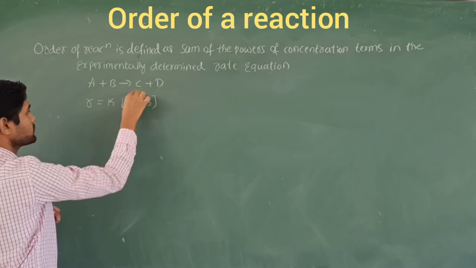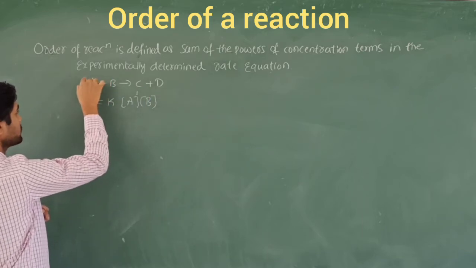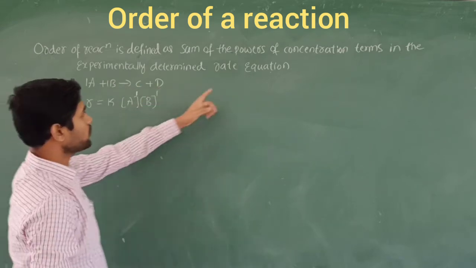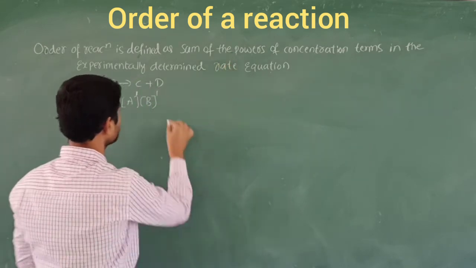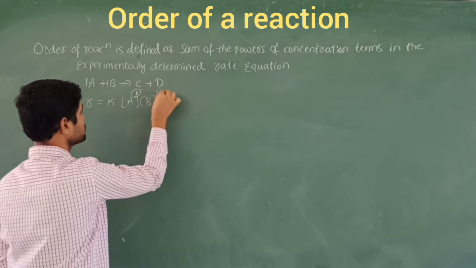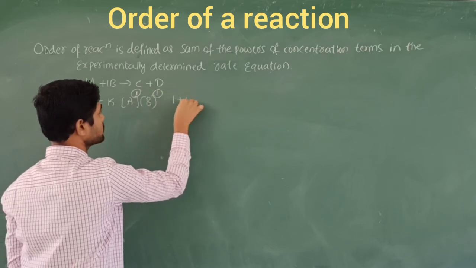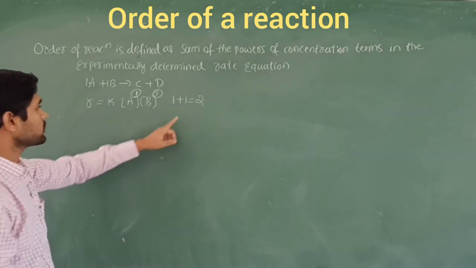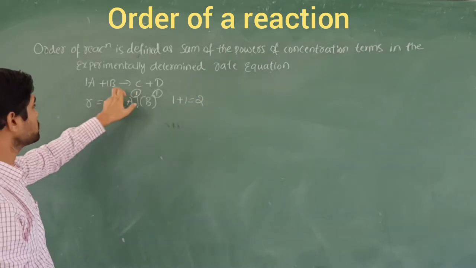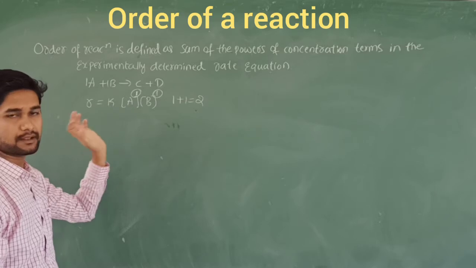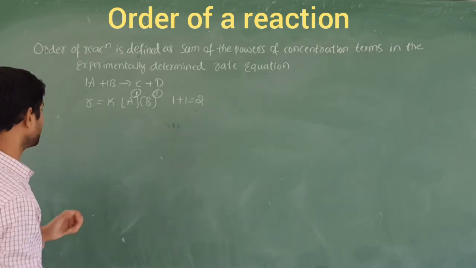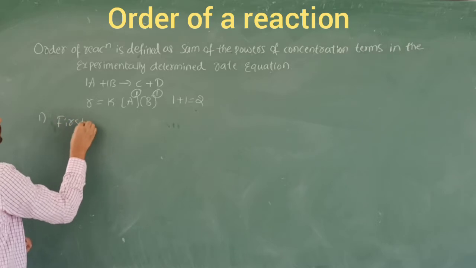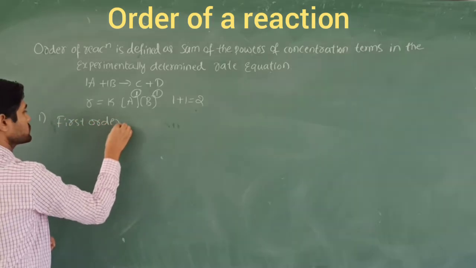What is the power of the reactant A? That is the coefficient, so 1 will be there, right? So that is 1 and 1. We are going to add the sum of the powers, so 1 plus 1, the sum of the powers of the concentration terms, gives us 2. Hence the order of the reaction for this simple reaction will be 2. Like this we are going to understand this. So based on this, let's study the first one, that is called first order reaction.